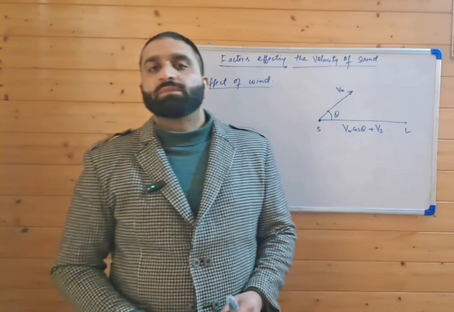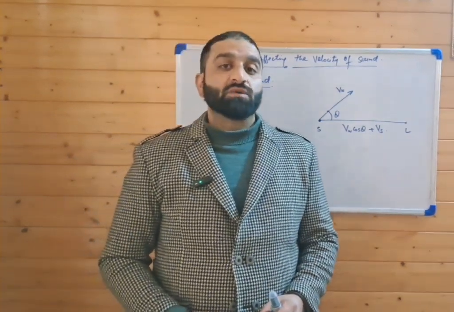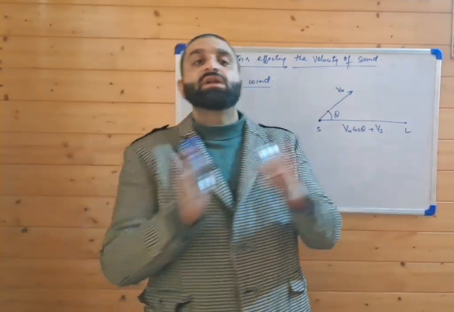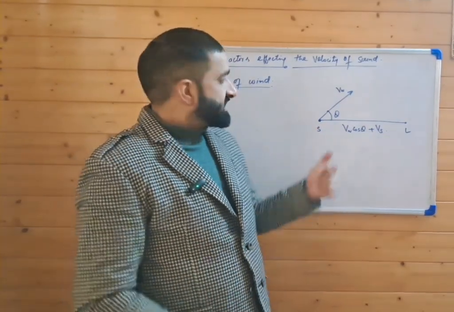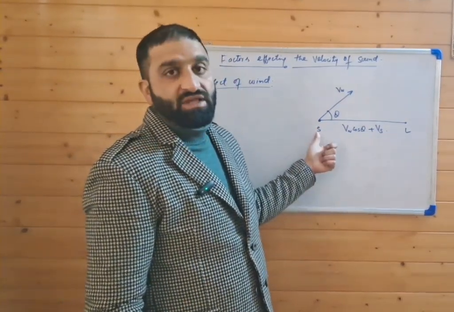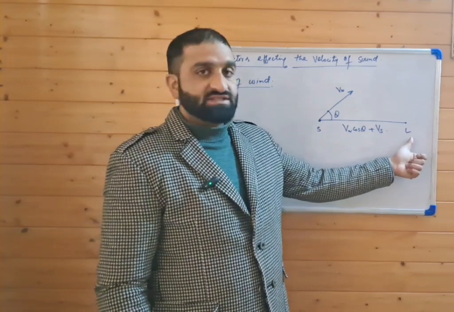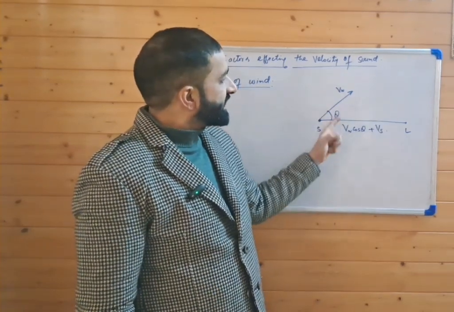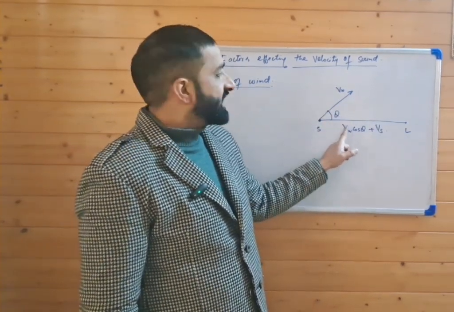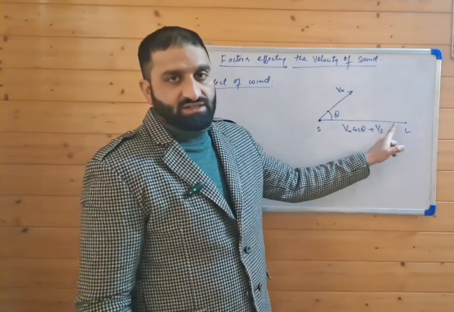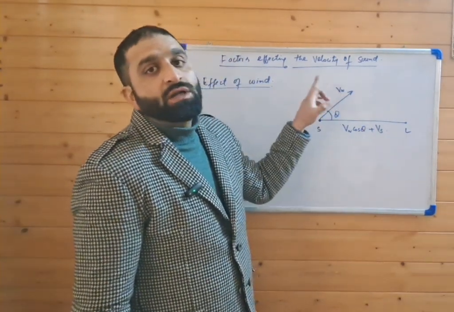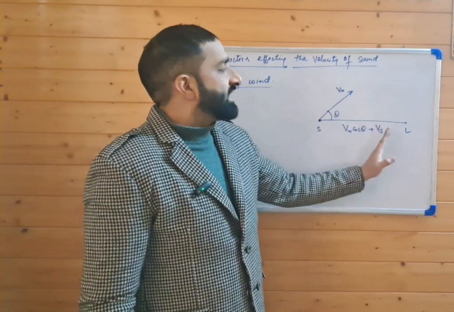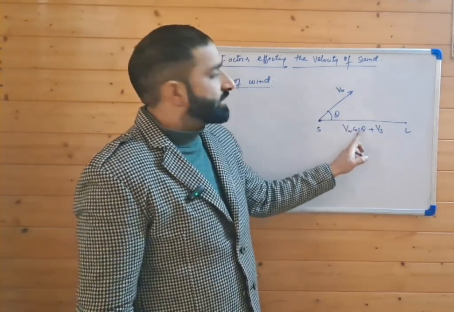The presence of the wind affects the velocity of the sound in air because the wind takes the medium along with it. Let us discuss the problem: here is the location of the source of the sound, here is the listener. A wind is flowing in a direction at theta with respect to this horizontal line. That means a component of wind velocity along the direction of the sound is Vw cos theta.